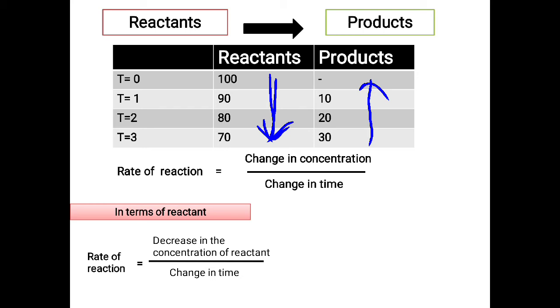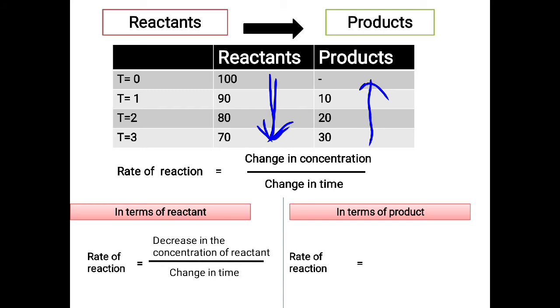Now observe the product side. When you see the product, what is happening with respect to time? You are seeing that with respect to time the product is increasing, meaning there is an increase in the concentration of the product with respect to time. So the rate of the reaction for the product can be written as the increase in the concentration of the product with respect to time.